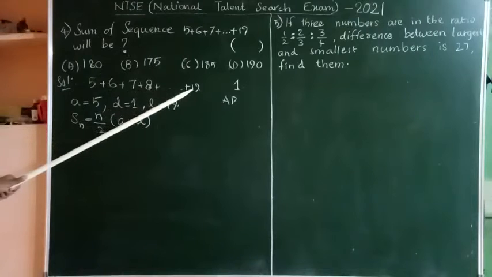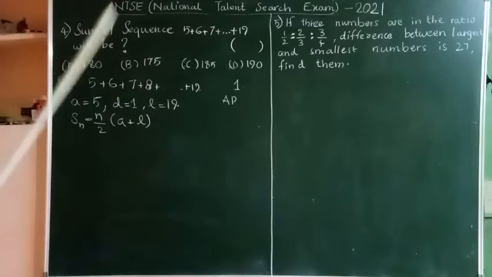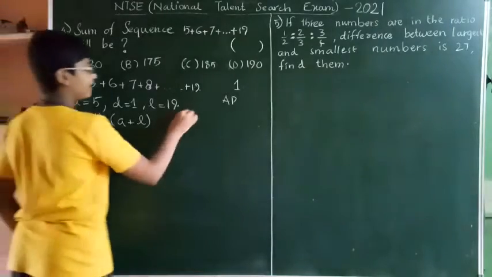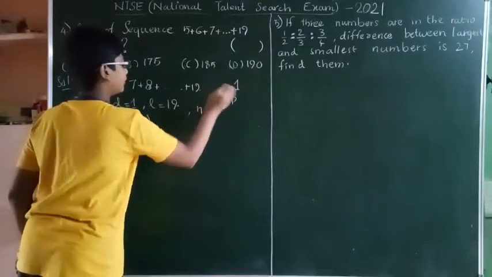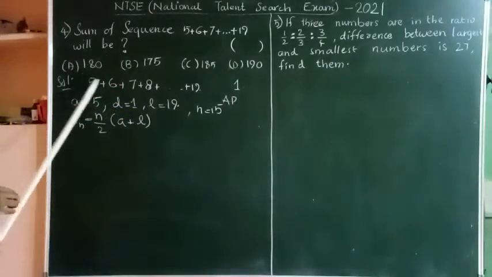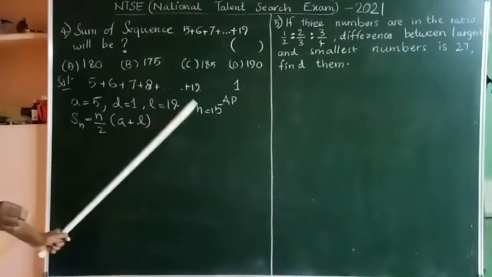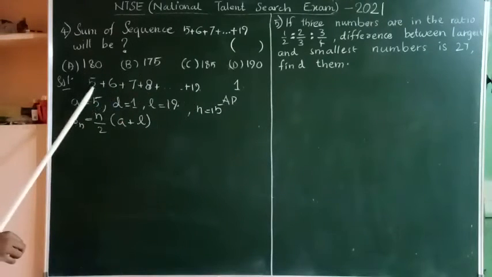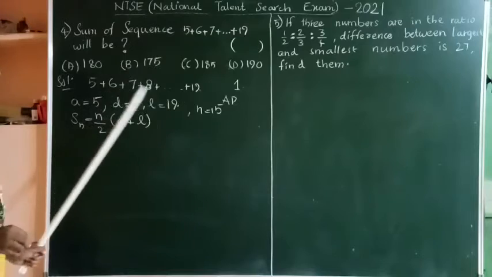It is 19 minus 5 plus 1. 19 minus 5 is 14, 14 plus 1 is 15. So n will be 15. There are 15 numbers in this sequence. When you count, you can understand n is 15. n is the number of terms.